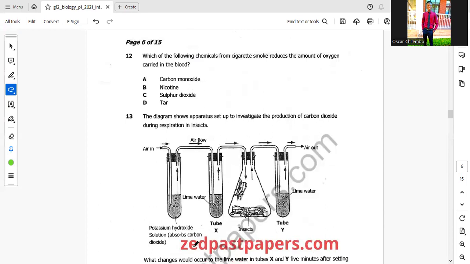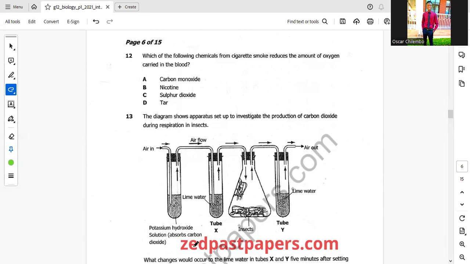Which of the following chemicals from cigarette smoke reduces the amount of oxygen carried in the blood? They have given us carbon monoxide, nicotine, sulfur dioxide, and tar.